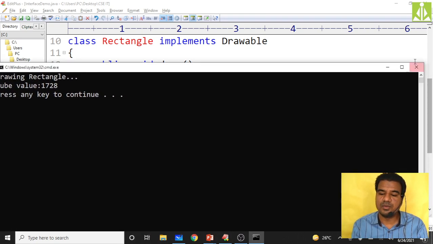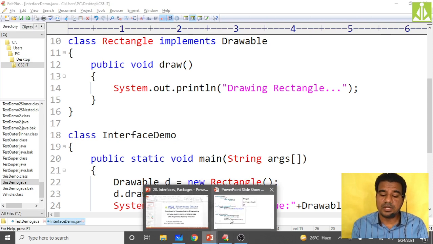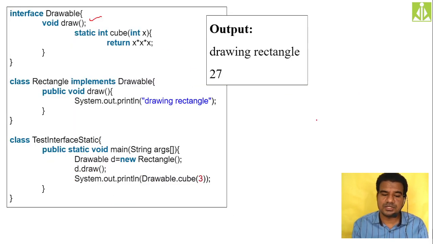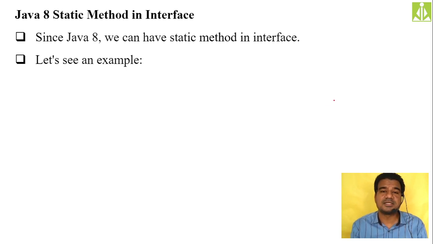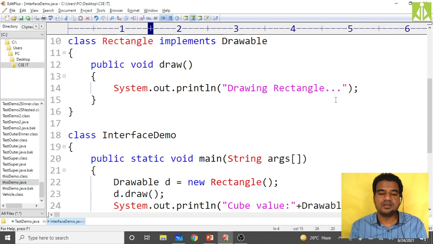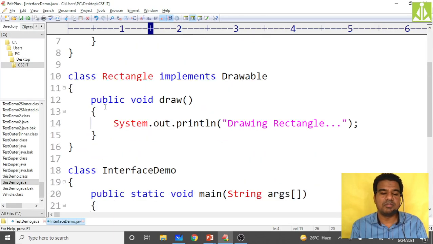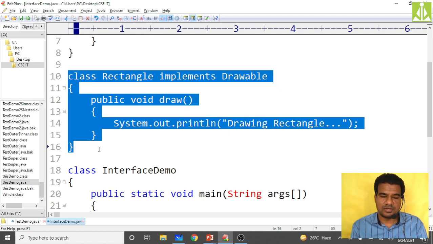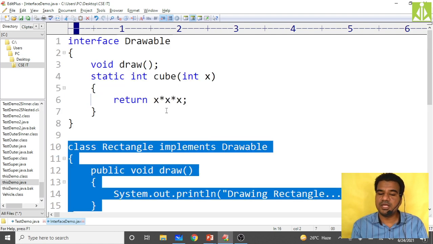So hopefully you understood how it is doing. Okay, so the next thing we have: this is keeping a static method with a body inside an interface, and how we can invoke that I have also shown. So no need to depend on an object of the class or interface. Directly with the help of the interface name, we can invoke the static method inside your interface. Okay, so one more thing: can we call that method directly without implementing Rectangle? Because here we are not implementing the cube method, isn't it?